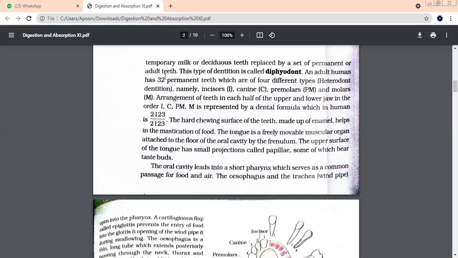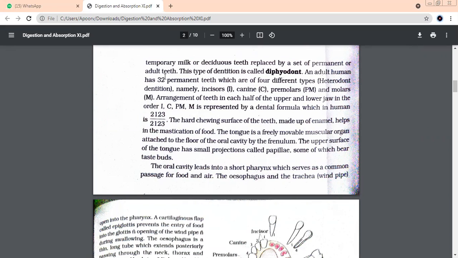Dentition means the number of teeth, the type of teeth, the arrangement of teeth, everything, the study of teeth. So there are three important words everybody should know about human dentition. Which is the first one? Okay, we can change the sequence. First, she's saying heterodont. Second, thecodont and diphyodont. Everybody is okay with these three terms of human dentition?